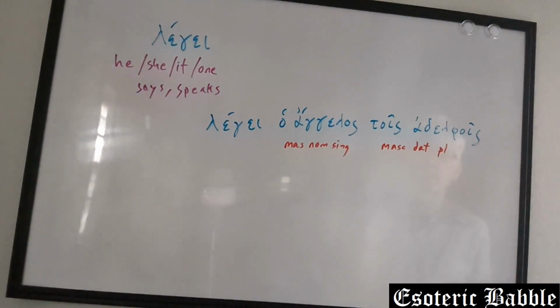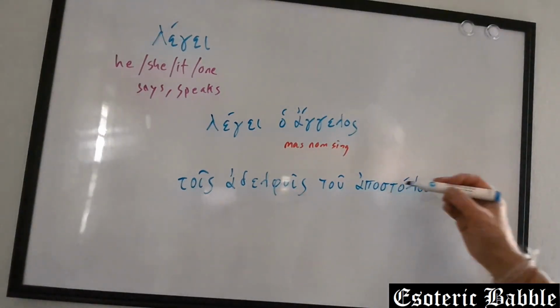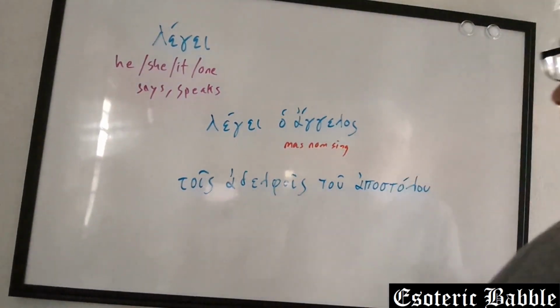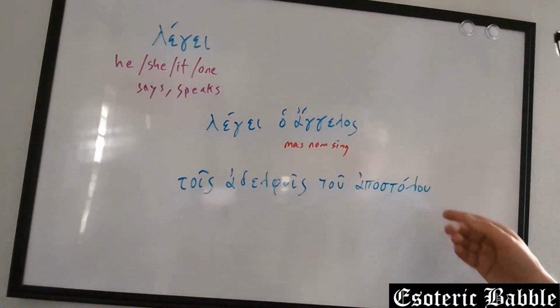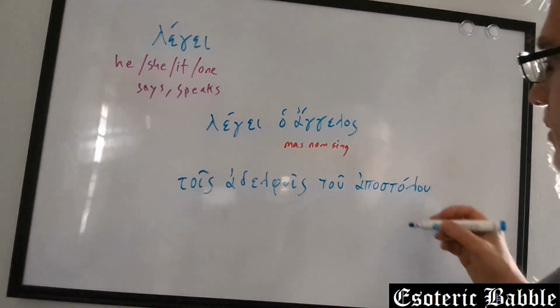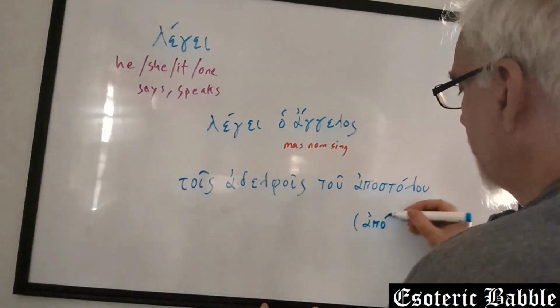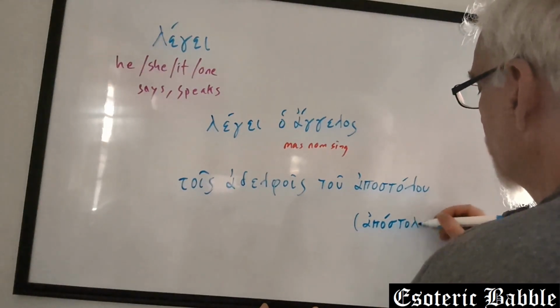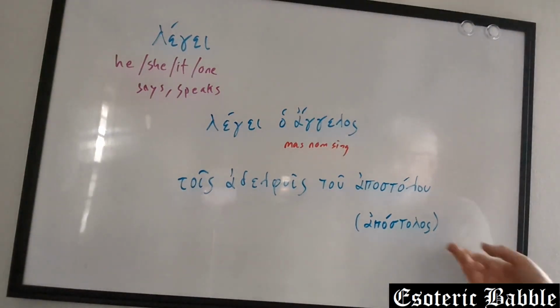And we might even throw in another word here. We could continue this sentence. Now, this word, if you sound it out, my writing is a bit terrible, apostolou. The nominative would be apostolos. You might get the meaning of that.